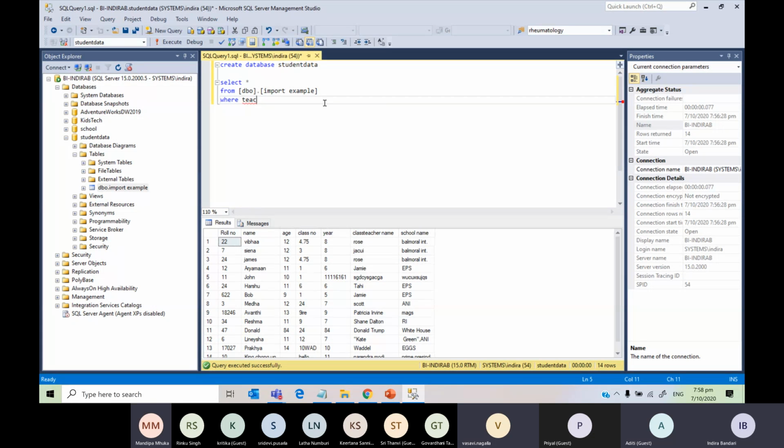What's a destination? Destination is, we are importing data, right? When we imported data, we gave the source as the CSV file, and then we have to give the destination as the table name. We have to tell the computer where to import, which table to import into. So we are giving the table name to import. So that is the destination.